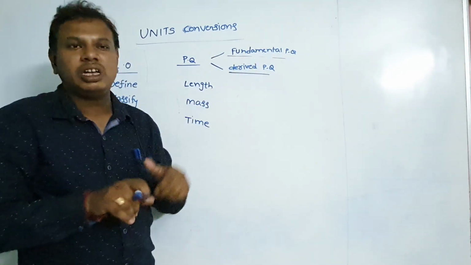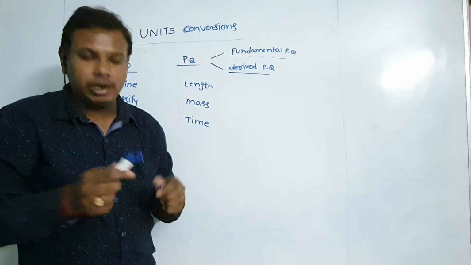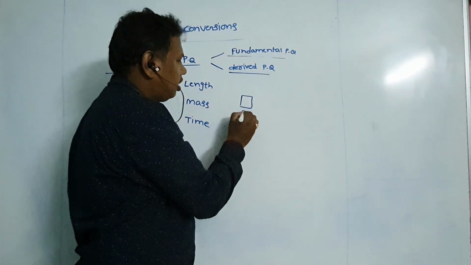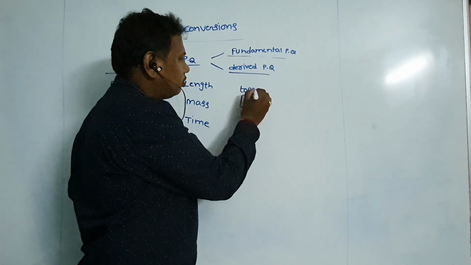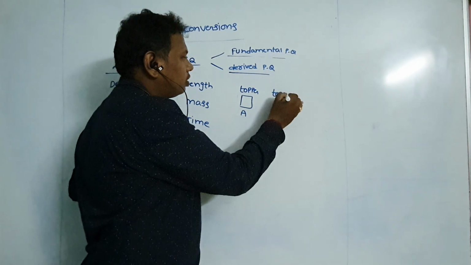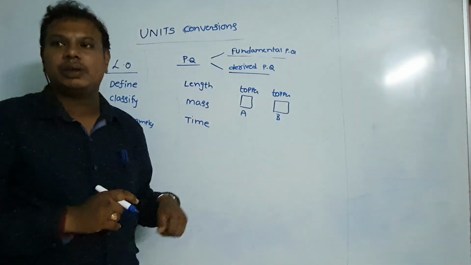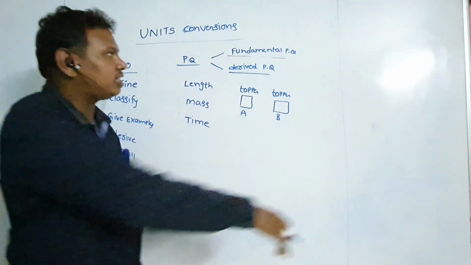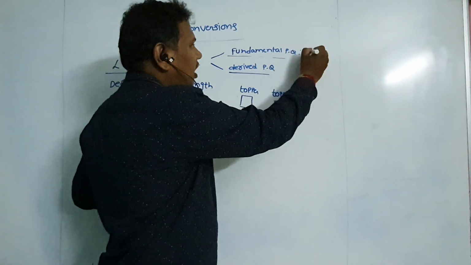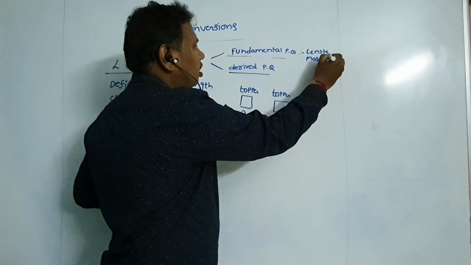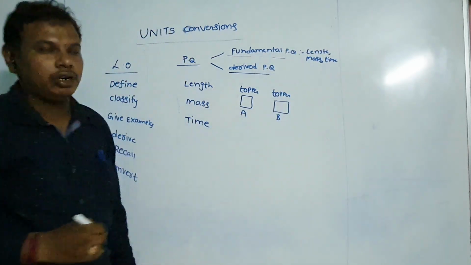So how do we remember what a fundamental physical quantity means? When two persons are writing an examination, for example, A is a topper. B is also a topper. The two persons are toppers, so A and B cannot depend on one another. So it can be taken as a fundamental physical quantity. For example, the fundamental physical quantities are length, mass, time. These are the basic fundamental physical quantities.